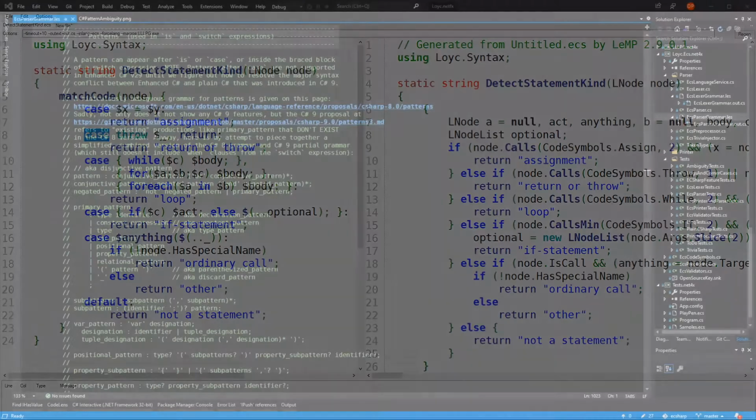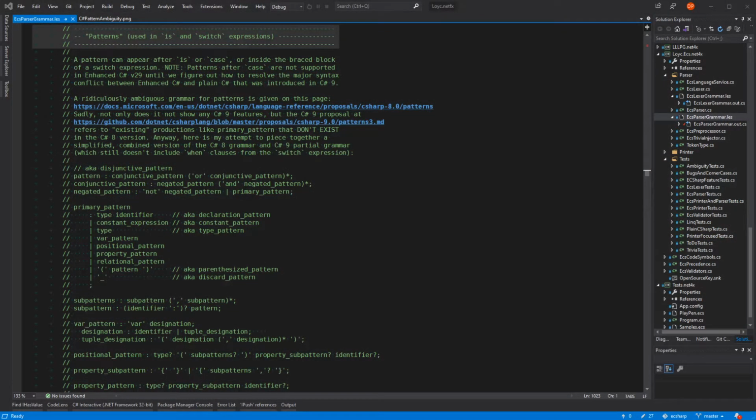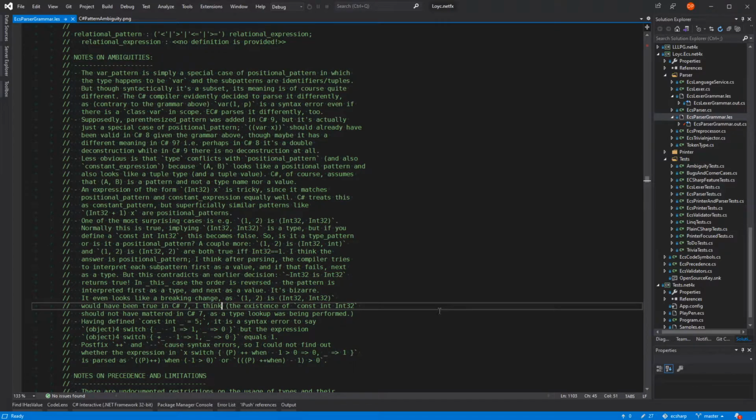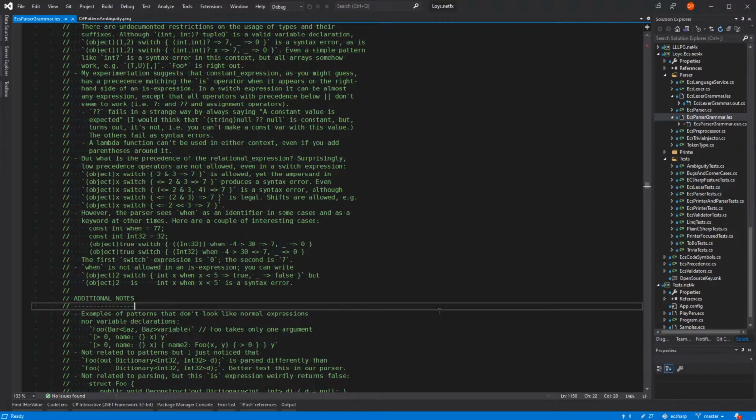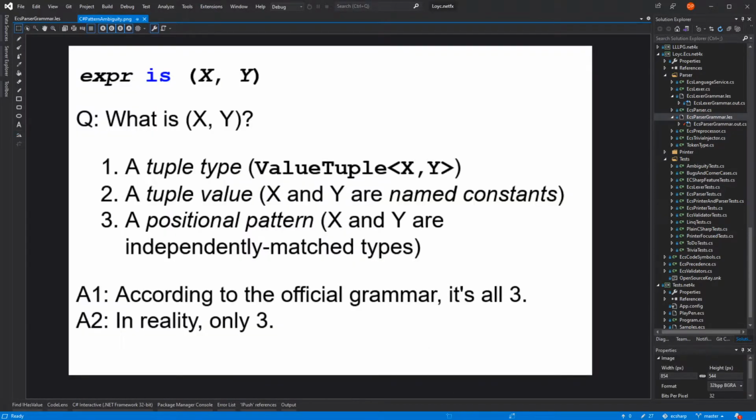Nevertheless, I pressed forward and attempted to implement the new pattern matching syntax, first for the is operator and then for the switch expression. It took me about a day to figure out how to approach the problem, because the new syntax is ridiculously ambiguous. For example, what is x, y in the x comma y in this expression?